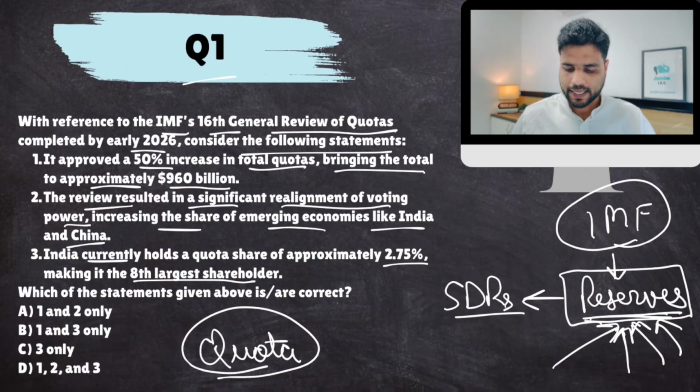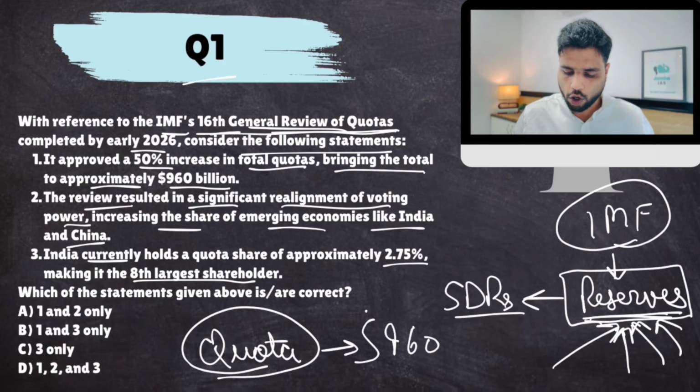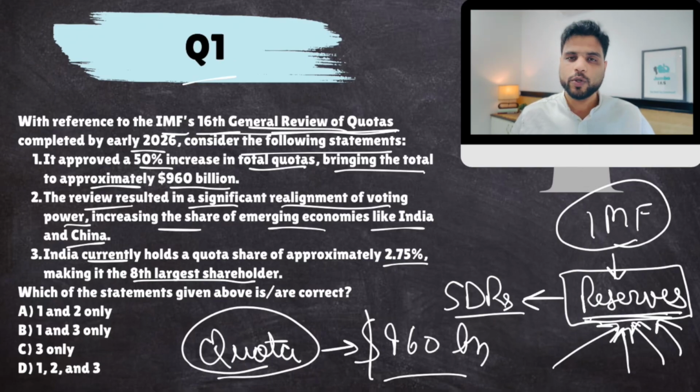Clear? Make sense? Now, as per the latest 16th General Review of Quotas, these reviews basically make changes in these quotas. The total amount of quotas, if you add all these quotas, has been increased to $960 billion.